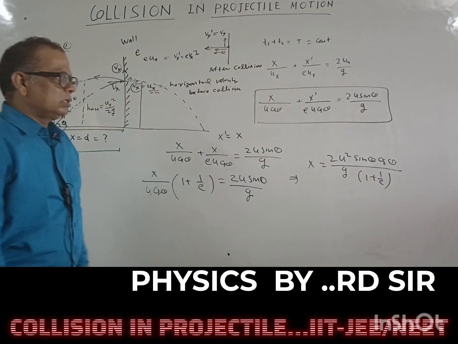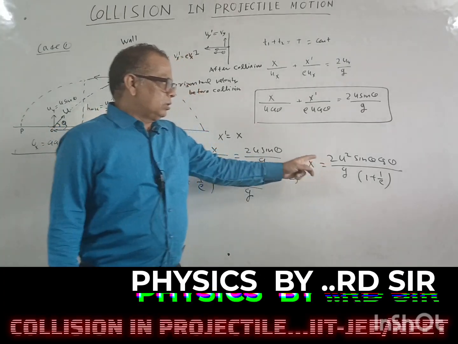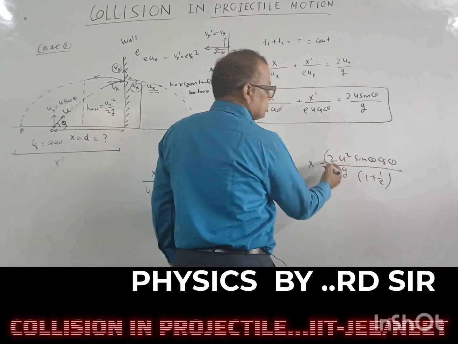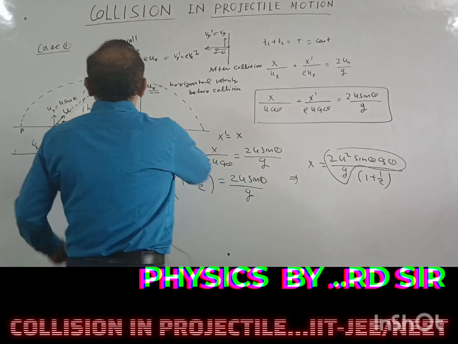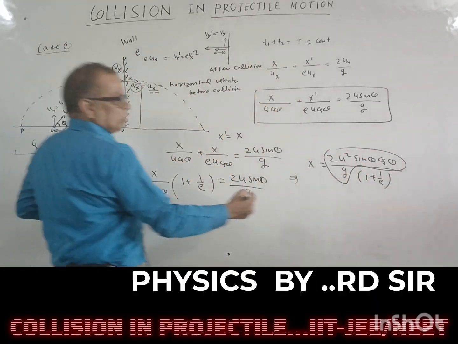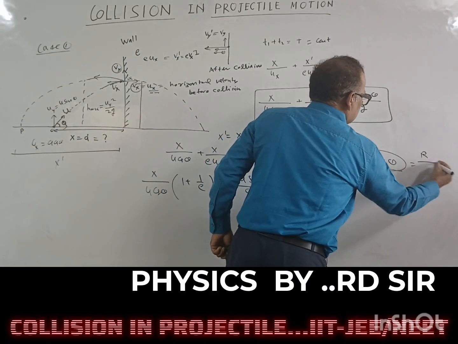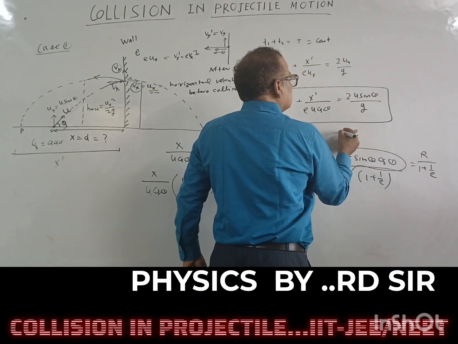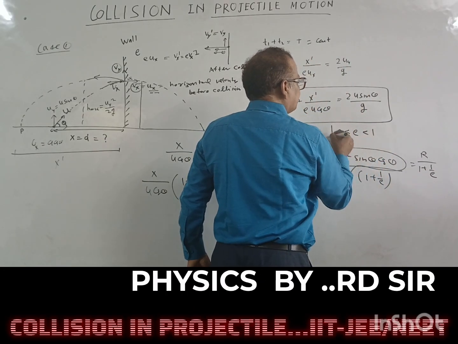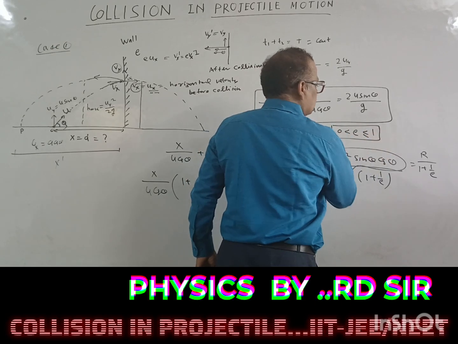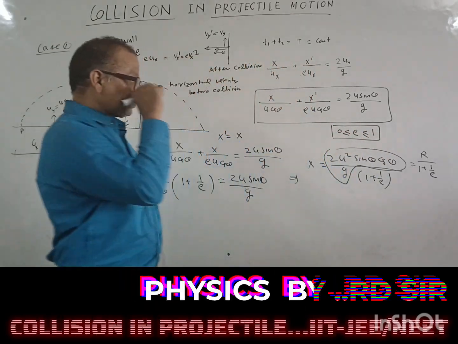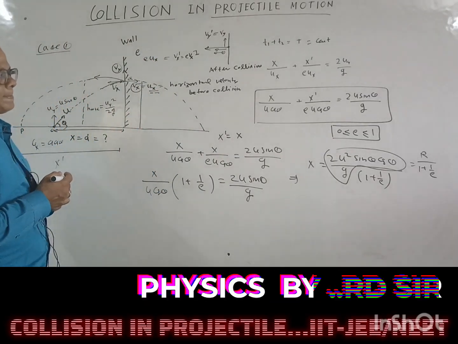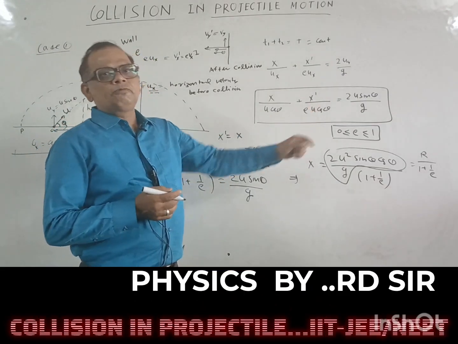Collision inelastic. So you know this, 2u square sin theta cos theta upon g is the range of the complete projectile motion. So we can write this value as R upon 1 plus 1 upon e. E is always greater than 0 and less than or equal to 1, okay. So the value of x here we can find as range upon 1 plus e.